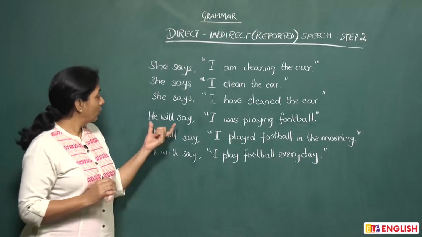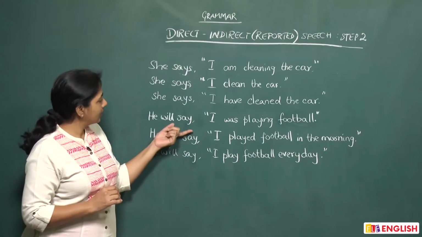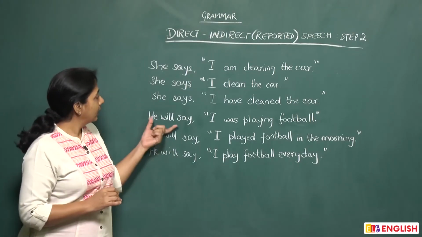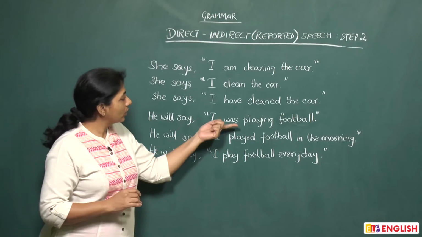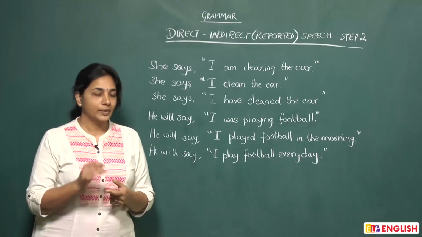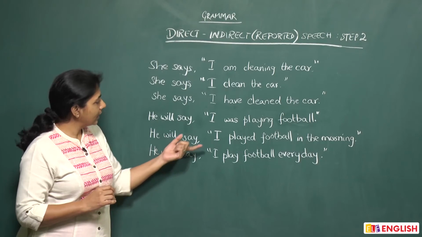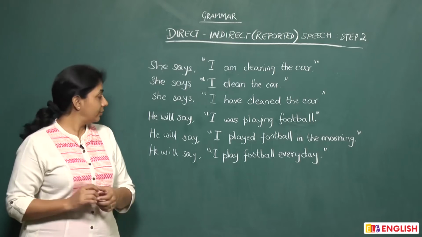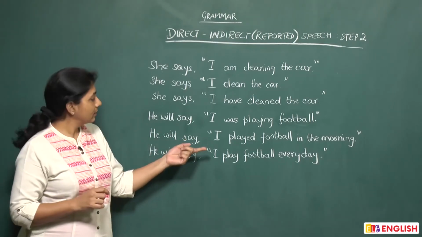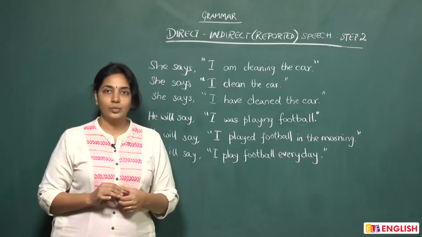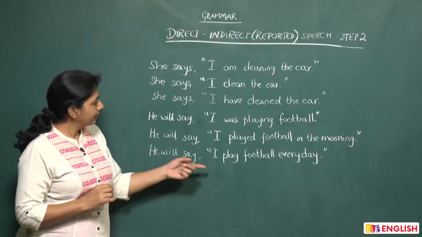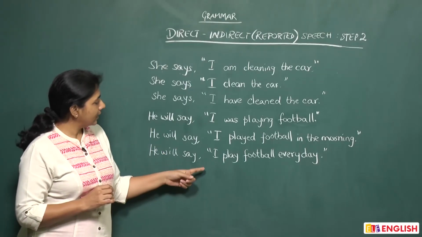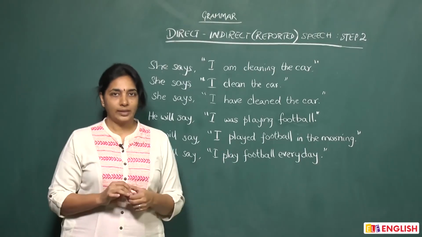Now let's look at will say. He will say, "I was playing football." Now how do we convert that to indirect? He will say that he was playing football. Okay? Another example. He will say, "I played football in the morning." Converting it to indirect will give you, he will say that he played football in the morning. He will say, "I play football every day." When you convert, he will say that he plays football every day.